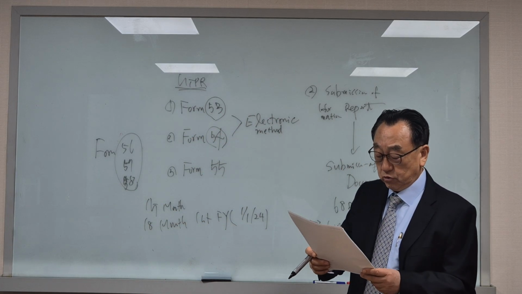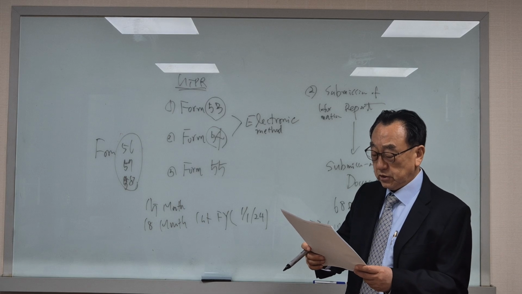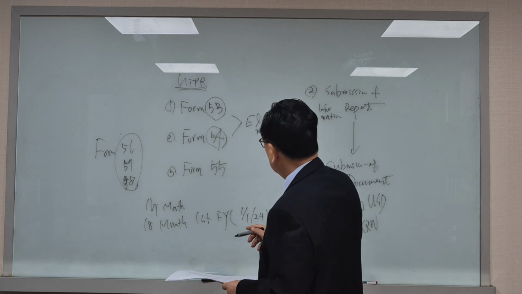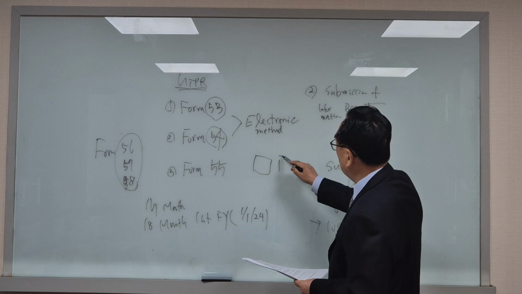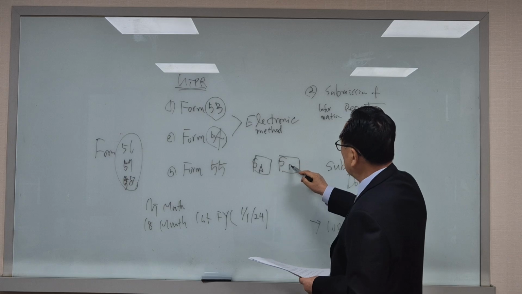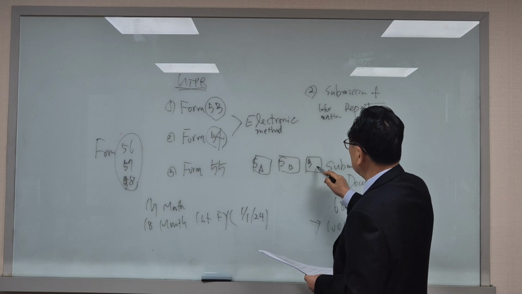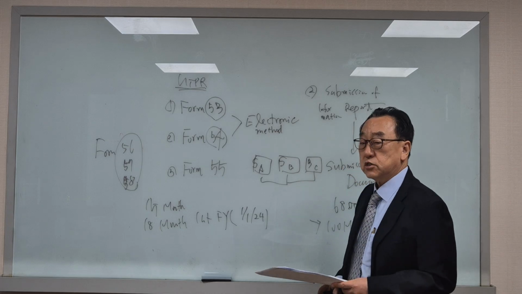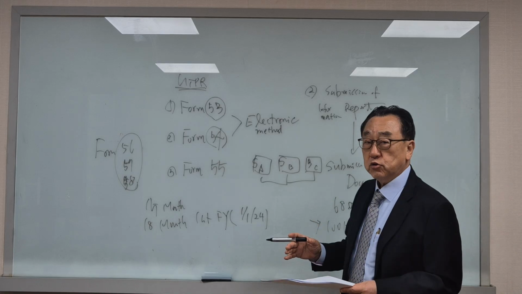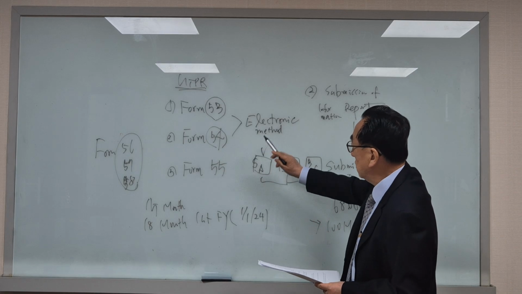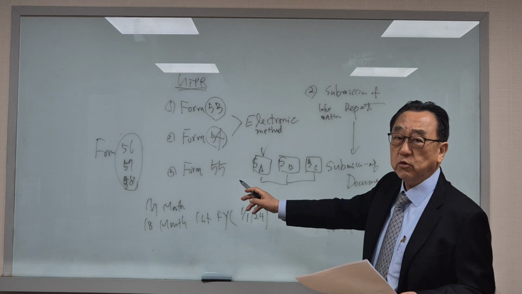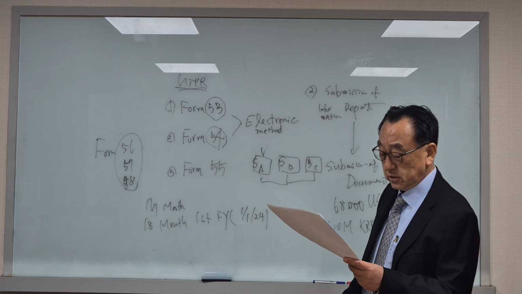And then when there are two or more constituent entities in Korea, a designated constituent entity may file the global income return for every entity in Korea. Sometimes Korea has, like, subsidiary A, subsidiary B, or branch office C, for example. In this case, the group has 3 entities in Korea. In that case, the group will designate one of the 3, for example, subsidiary A, as the reporting entity. Then subsidiary A can do all the reporting on behalf of the other subsidiaries.